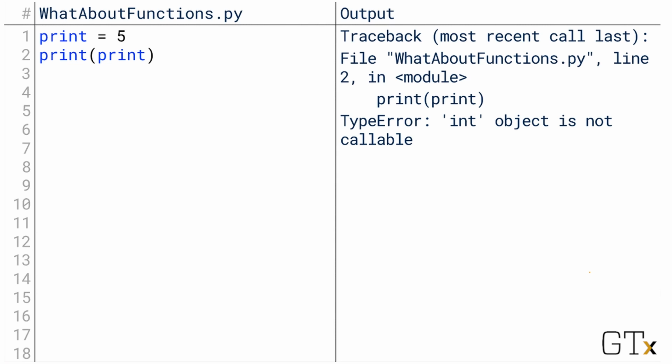Here we're doing something a little bit weird. We're trying to create a variable named print and give it the value 5. Can we do that? I mean, print is already a function, right? Can we also use it as a variable name? As it turns out, we kind of can.